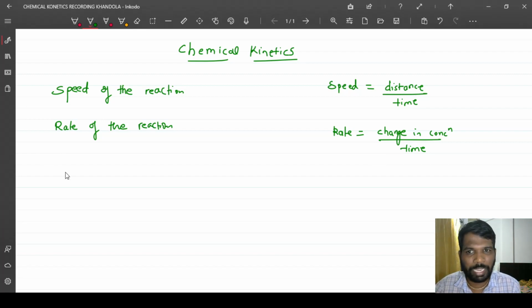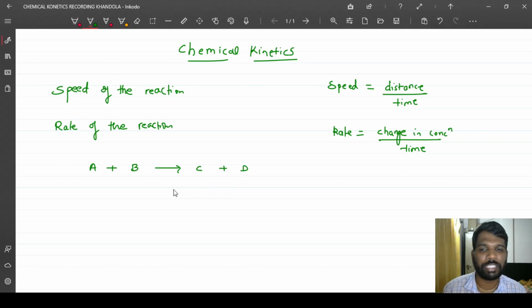Let's say there is a reaction. I will write a general reaction. Let's say A plus B getting converted to products C plus D. Now the rate of the reaction could be expressed in terms of a decrease in concentration of any one of the reactants or an increase in concentration of any one of the products, right? So here I'll write two definitions for the rate of a reaction.